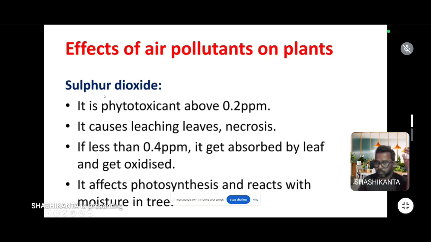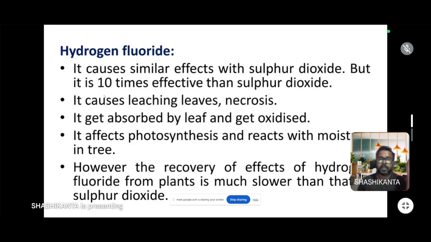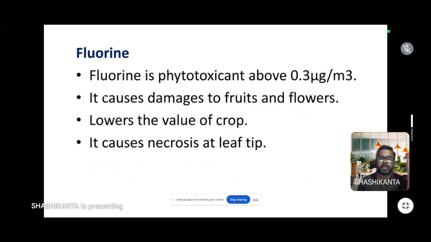These gases are like sulfur dioxide, which causes necrosis or leaching of a leaf and inhibits the photosynthesis rate. In case of hydrogen fluoride, which is 10 times more effective than sulfur dioxide, it also causes necrosis and leaching, and affects photosynthesis. Fluorine also causes damage to fruit and flowers.